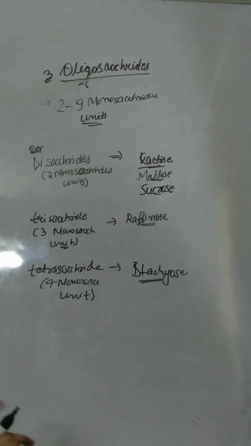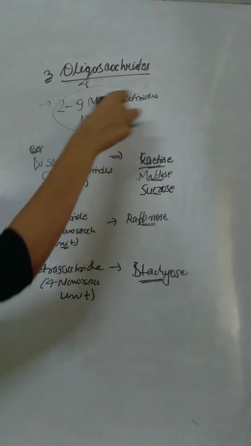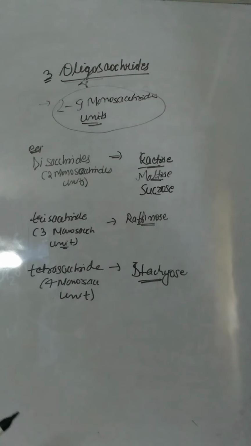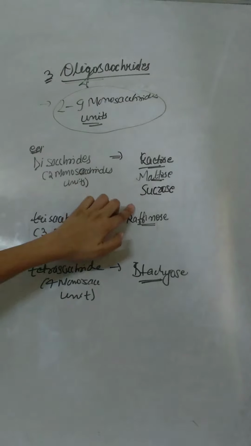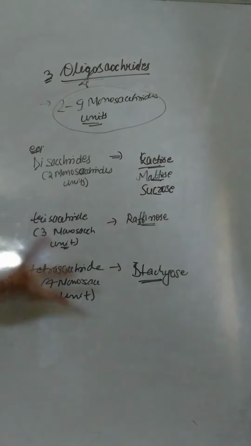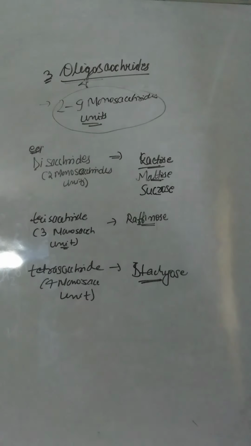So oligosaccharides are those sugars which contain 2 to 9 monosaccharide units. Their examples are disaccharide, trisaccharide, tetrasaccharides, and so on. Examples of disaccharides are lactose, maltose, and sucrose. Example of trisaccharide is raffinose, while that of tetrasaccharide is stachyose.